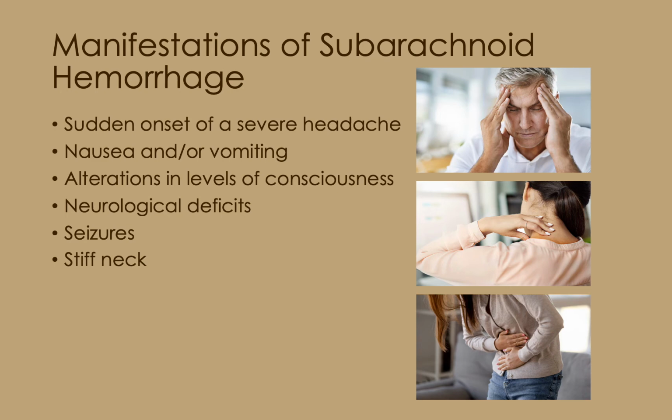One of the most common manifestations of subarachnoid hemorrhage is the sudden onset of a severe headache, which is often described as being the worst headache of one's life and may lead to the symptoms of nausea and vomiting. In addition, a patient may experience alteration in level of consciousness ranging from alert to comatose, depending on the severity of the bleed. Other manifestations may include neurological deficits, seizures, and stiff neck.